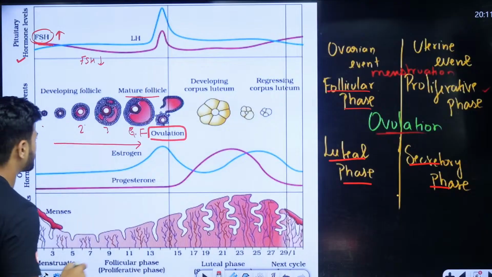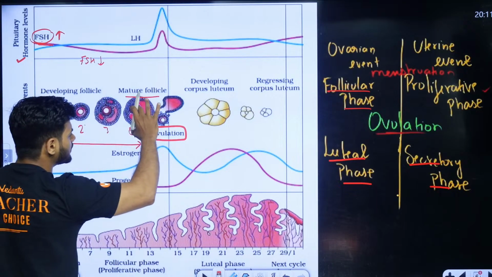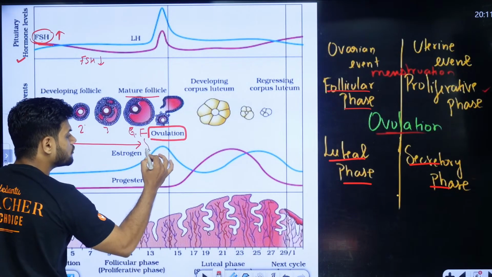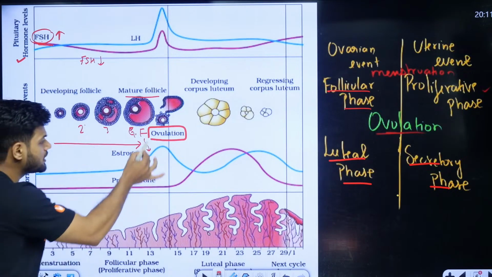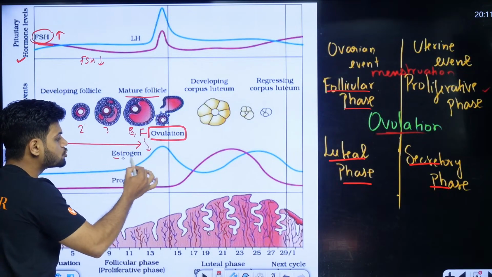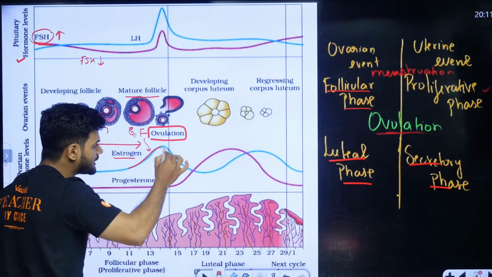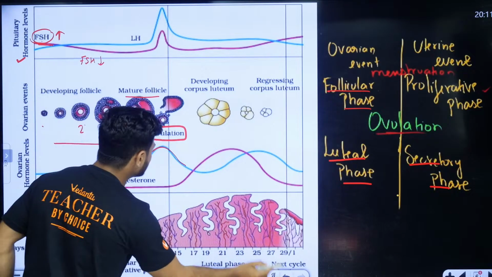Now students, understand. This developing follicle will stimulate the release of estrogen. Students, can you see? There is a peak in estrogen right here.